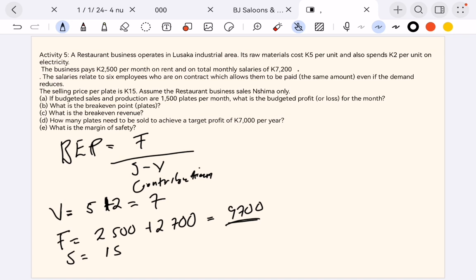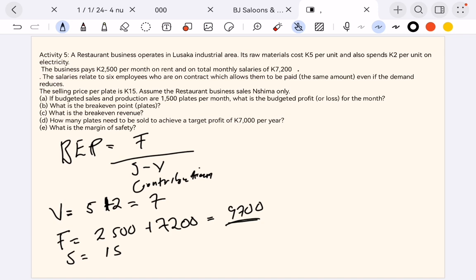Okay. Isn't that 5,200? No, it's 2,500 plus 7,200 rather, not 2,700. 7,200. Oh, okay. So let's do this. So let's see. I'm calculating something else, but I'm right. I'm saying something else in my mind. So that is the 7,200 there. So if you add it, it gives you 9,700. But are you able to see the figures, right?